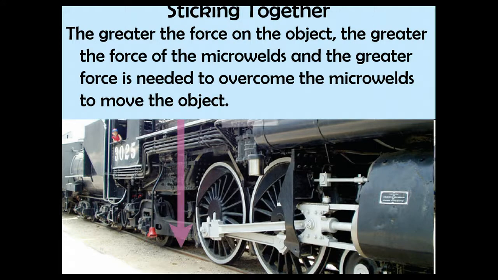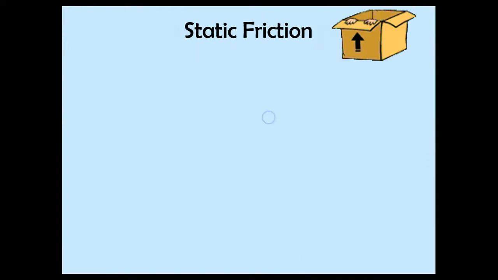So the greater the force pressing the surfaces together, the greater the force of the micro welds, and the greater force is needed to overcome those micro welds. So you can see a big heavy train would be really heavy, and so that's going to be pushing down with a lot of force, and it's going to need a lot of power to overcome that in order to move that train.